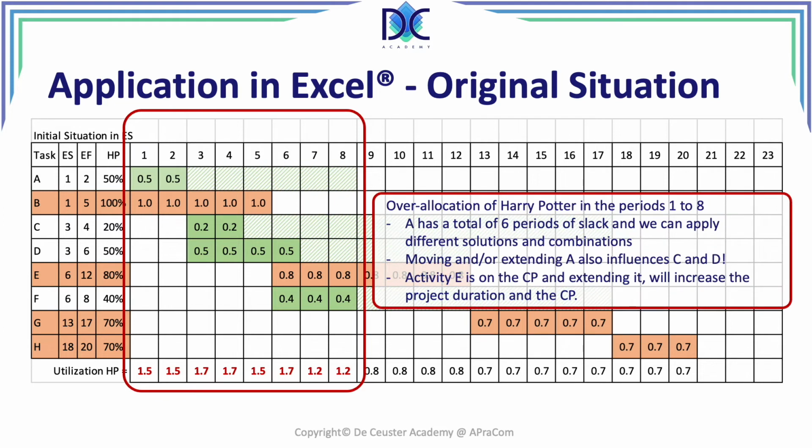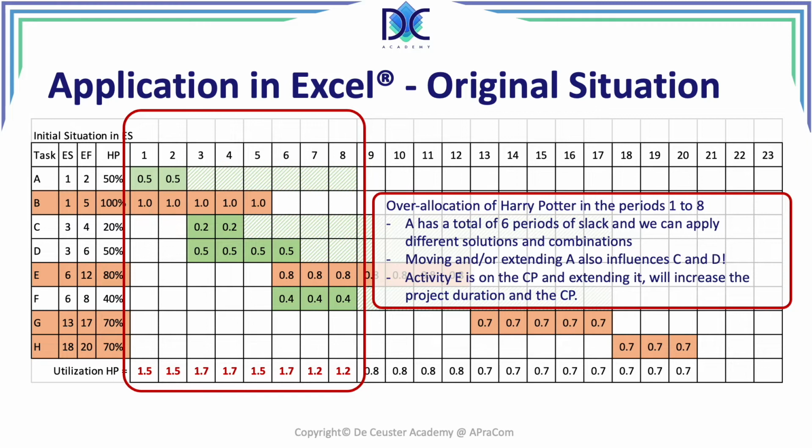Now, we see that A has a total of 6 periods of slack, and we can apply different solutions and combinations. We can move A, we can extend A, and so on. Now, be aware when we do something with A, the successor activities also will be having some changes. Their start and finish times will change. That's the same with all the activities that have a predecessor.